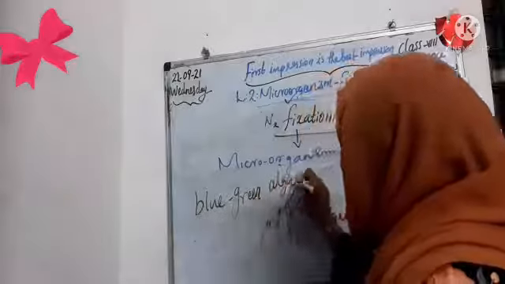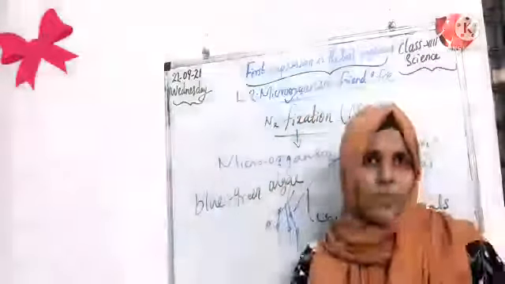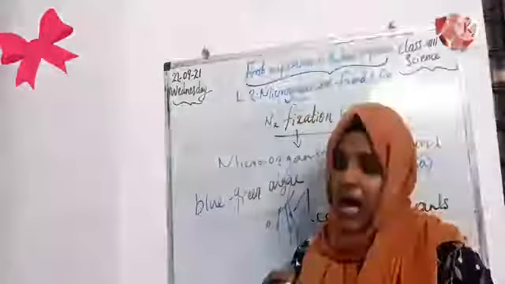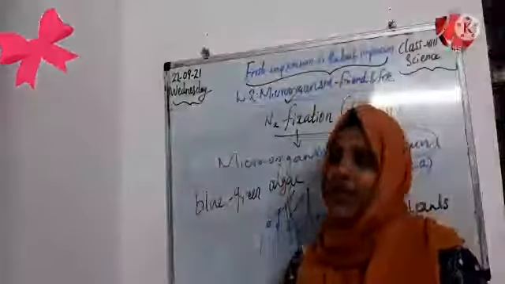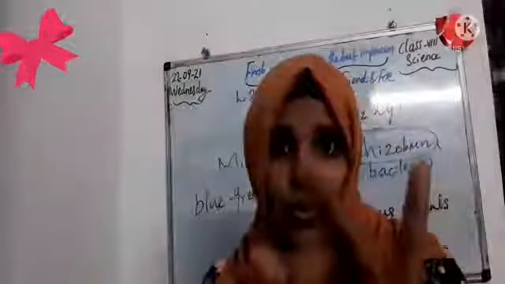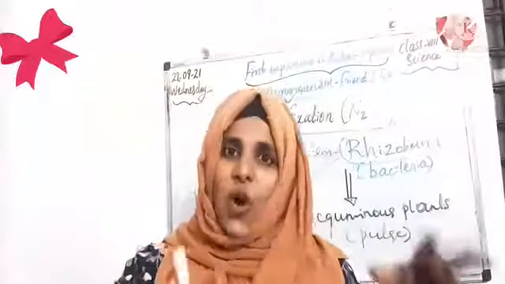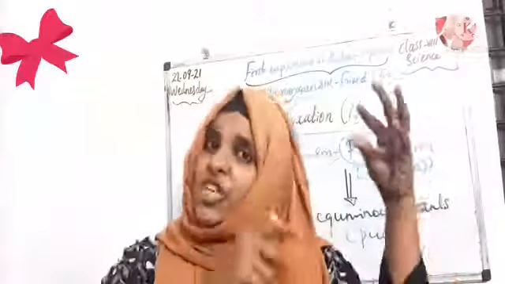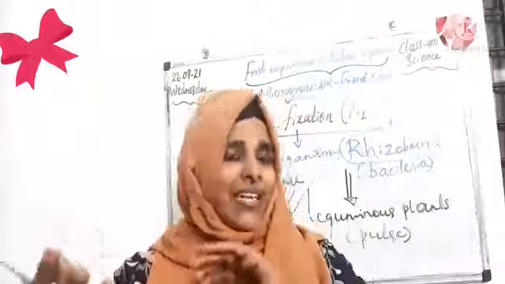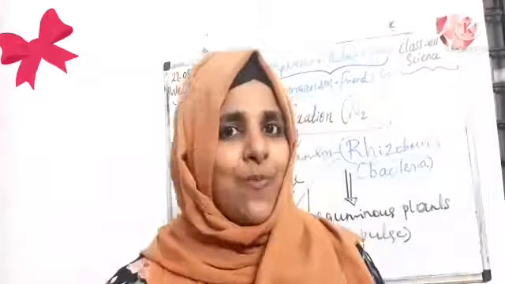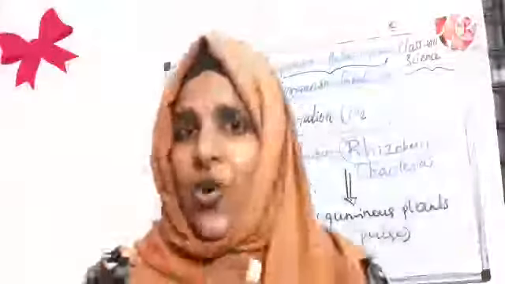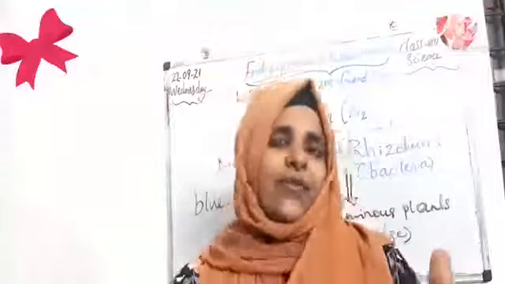This is also a type of microbe, isn't it? So now we discussed two different types of microbes. What are they? Rhizobium bacteria and blue-green algae. Blue-green algae, which are present in our soil, also help in the fixation of nitrogen. If there is no leguminous plant, which one will work? Yes, of course, blue-green algae. It works for the fixation of nitrogen in the environment.